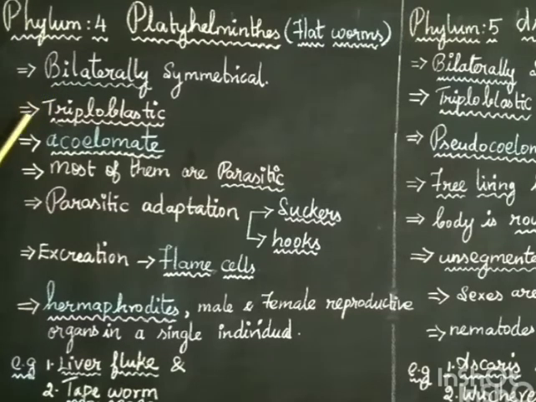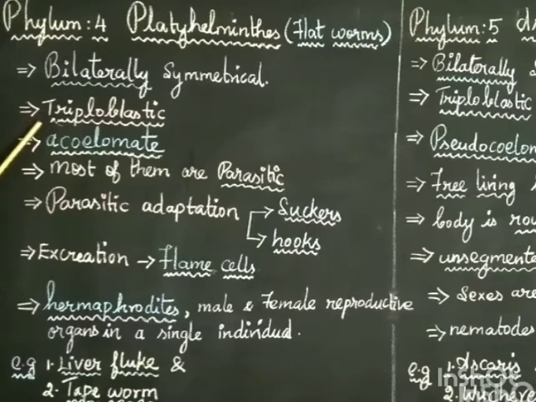Then triploblastic. What is meant by tri? Tri means 3, having 3 germ layers. What are the 3 germ layers? That is ectoderm, endoderm and mesoderm. Animals having these 3 layers are included in this triploblastic. So in this phylum Platyhelminthes, all the organisms included are triploblastic.